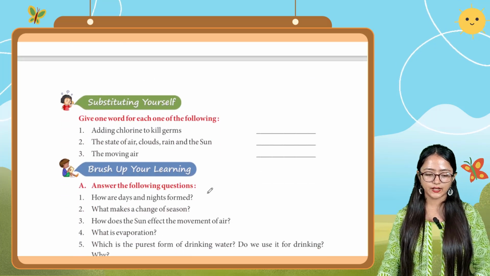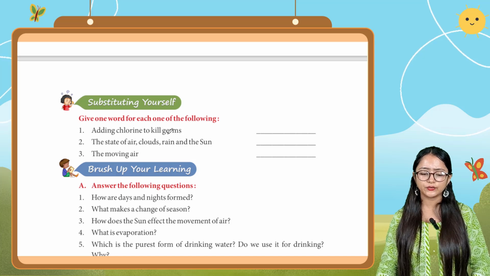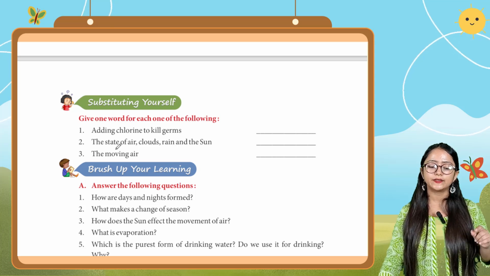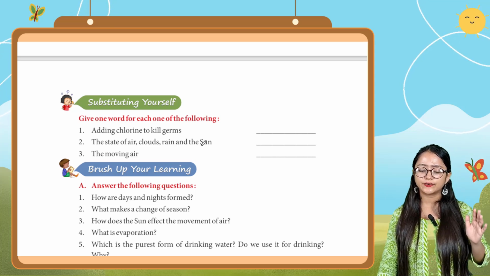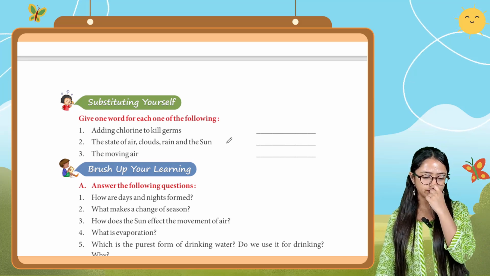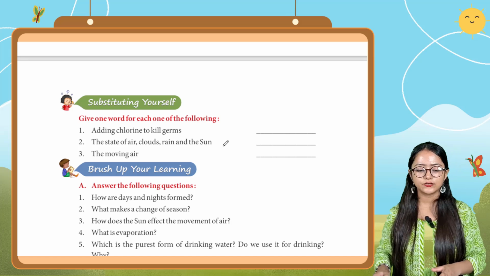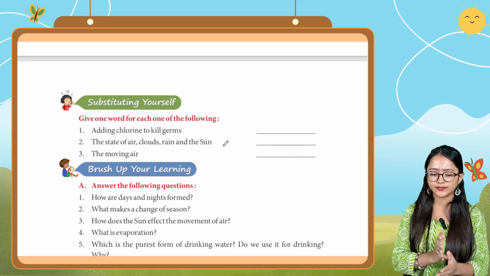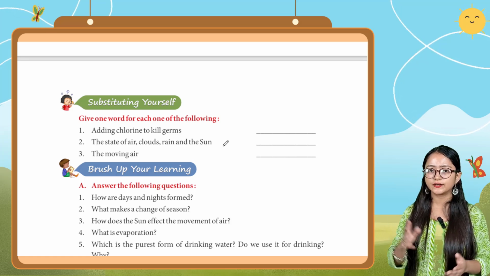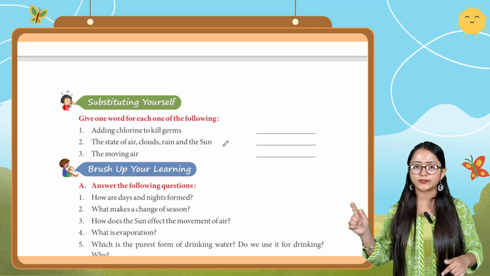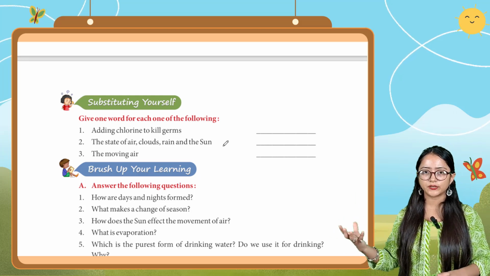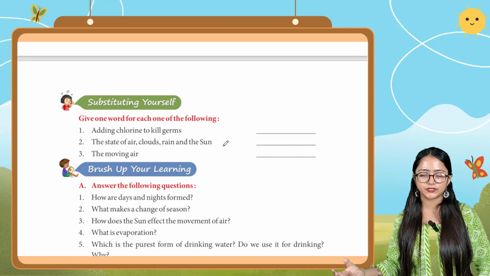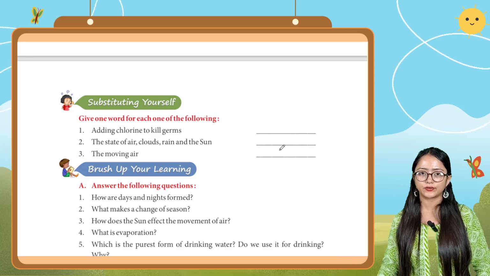Now next one, give one word answer. Adding chlorine to kill germs is the process chlorination. So you have to write chlorination in this blank. Next is the state of air, clouds, rain and the sun. So this is what? This is the water cycle, we can say. Air is there, clouds are there, rain is there and the sun is there. By the sun the evaporation occurs, and then the cloud formation, the condensation and all. And then after that the precipitation occurs. So this whole process is known as what?